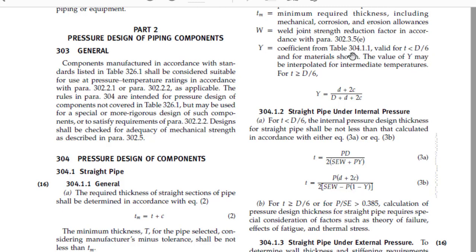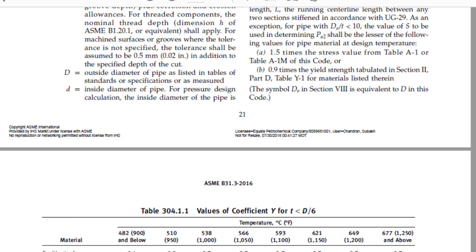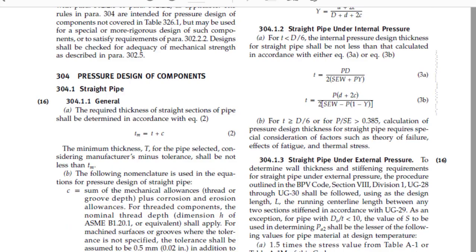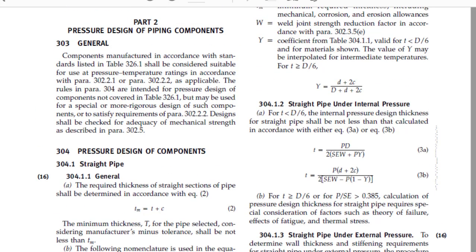For this we have to go to 304.1.1 actually. 304.1.1 is over here, and this is the value. So for temperatures lesser than 482, we generally consider 0.4. Generally it will not go more than this because most of the services are lesser than 500 degrees Celsius. So it comes in this category only because our material is also either carbon steel or stainless steel. So it won't go more than 0.4. So based on this formula, I will just show you how exactly we have to calculate it.